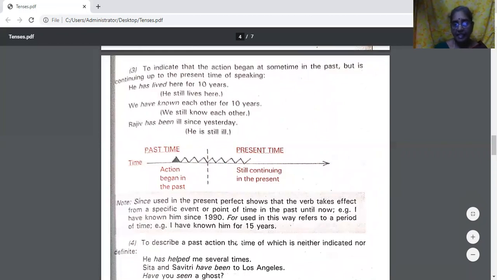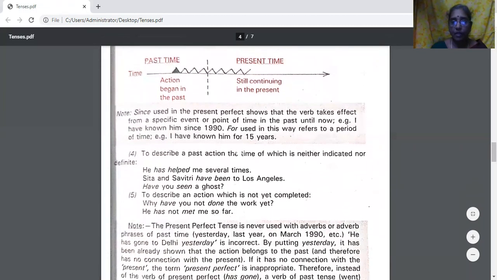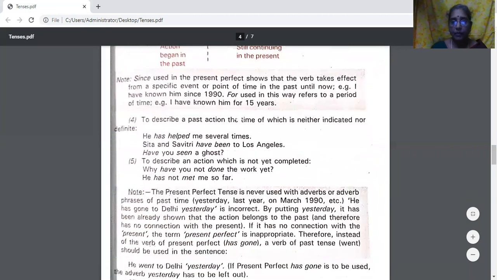Rajiv has been ill since yesterday. Means he is still ill. The action began in the past, still continuing in the present. Action in the past, effect now also. So for all these things we use present perfect tense.